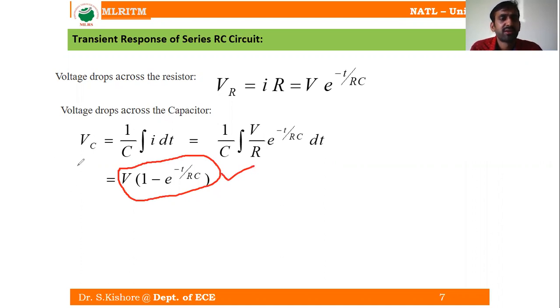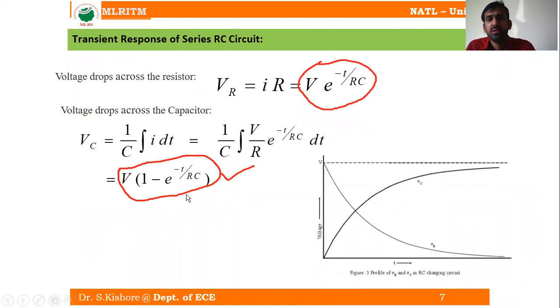So the voltage across the capacitor is V into 1 minus e power minus t by RC. The voltage across the resistor is V into e power minus t by RC. Now if you want to represent the same thing graphically, what could be the waveform? In both terms, V is going to be your constant value, that is your initial value.